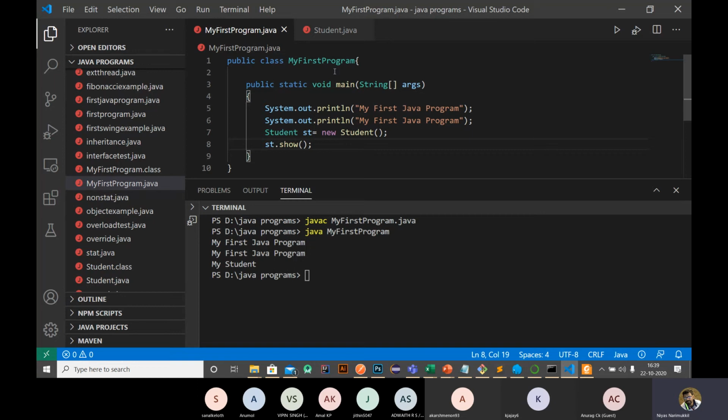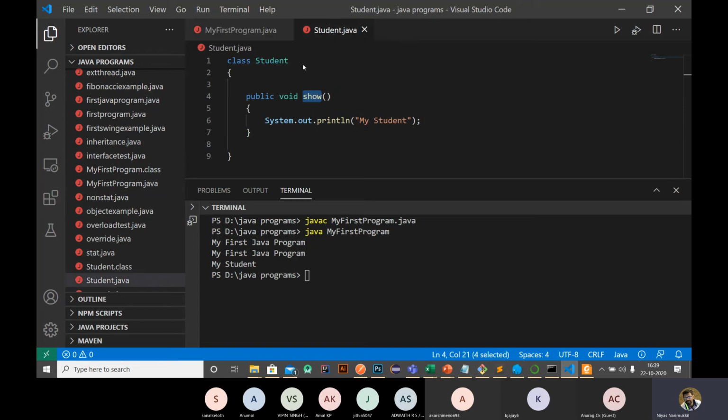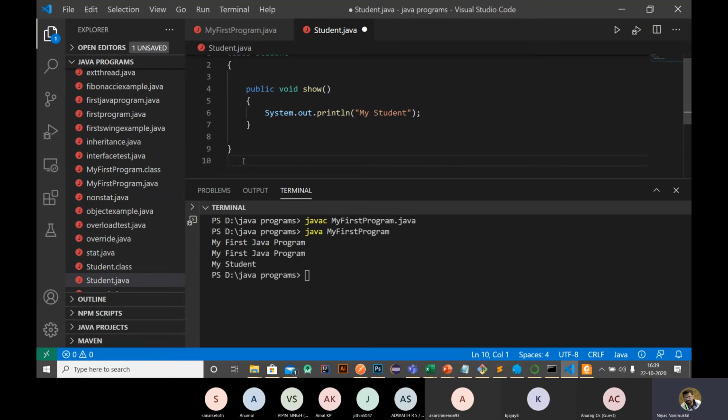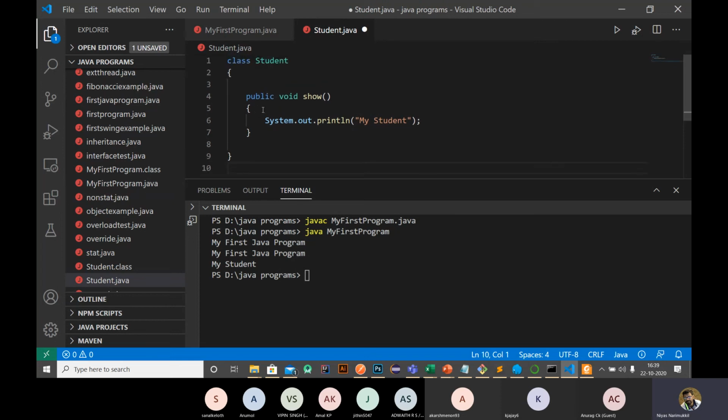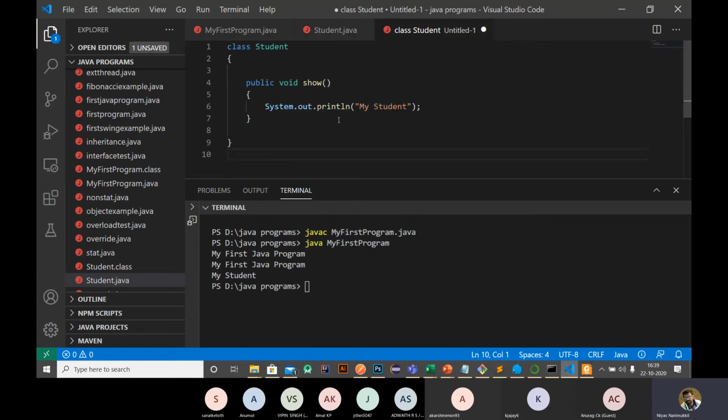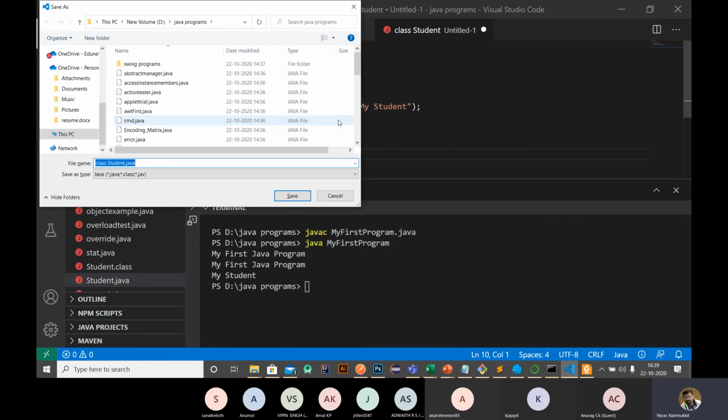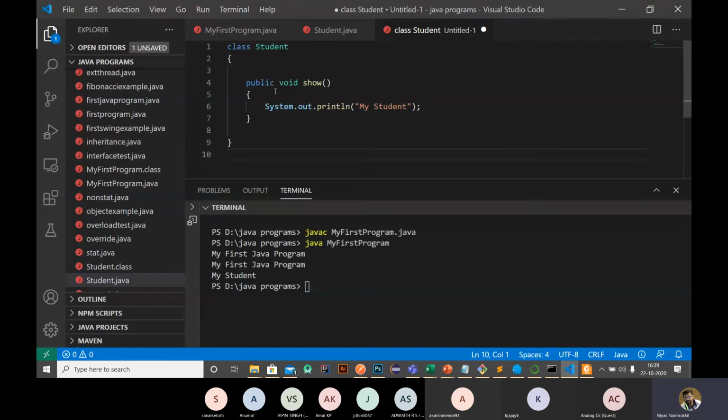You can do this in another manner also. You can do this like that. Okay, I will show you. Here we have a class student. So I will copy this one and create another file. Here we have this class and I'm using another file here, class.